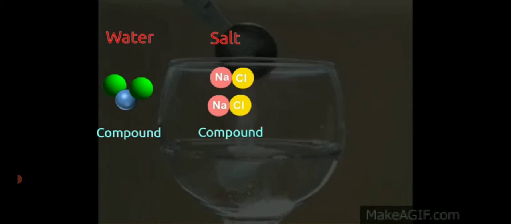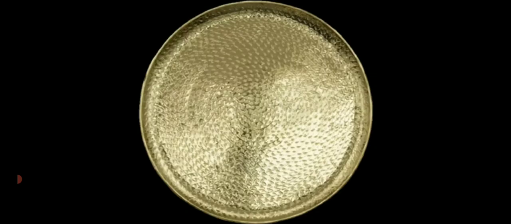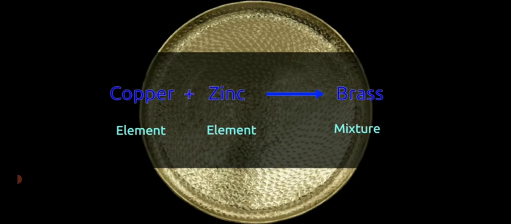It is made of sodium and chlorine atoms. Brass is an alloy. It is made by mixing copper and zinc. Both copper and zinc are elements.